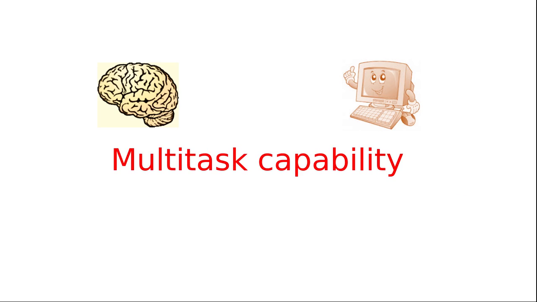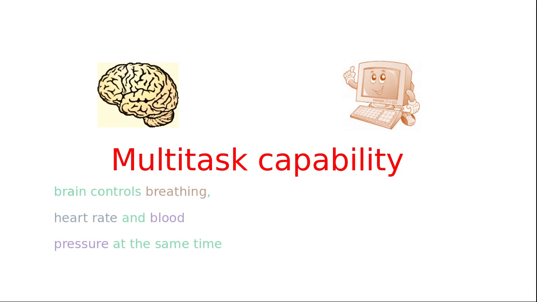Now let's see another difference, in terms of the multitasking capability of the brain and a computer. The brain itself is a multitasker, but in terms of memory processing or even brain-level mental processing, it does only one task. But along with that, the brain controls breathing and even heart rate and blood pressure at the same time. So you can consider the brain also a multitasking unit.